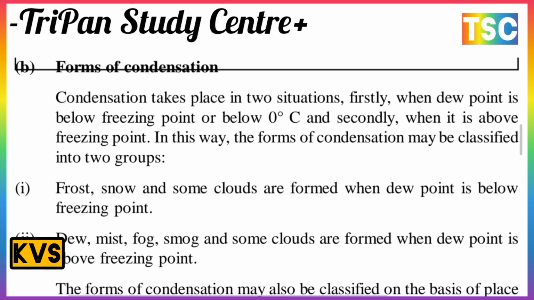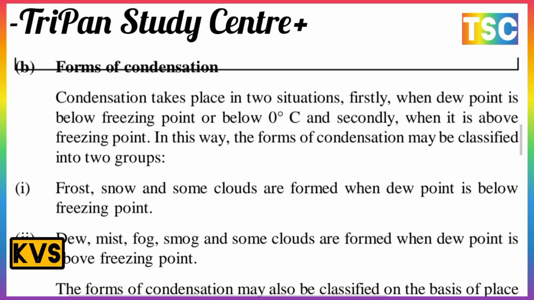And secondly, when it is above the freezing point. In this way, the forms of condensation may be classified into two groups.